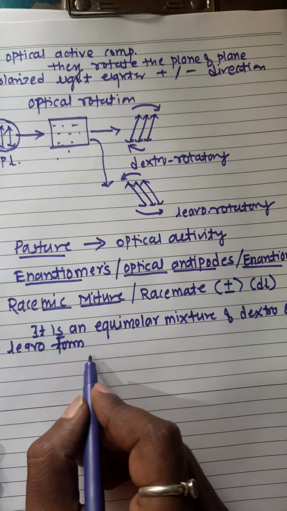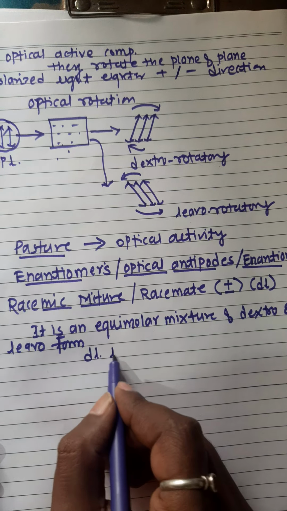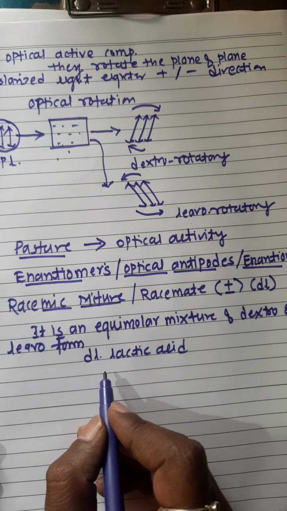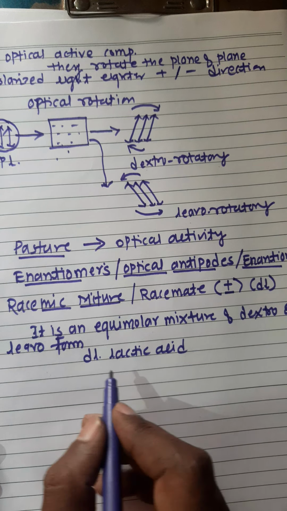It makes DL lactic acid. When equal quantity of D glucose and equal quantity of L glucose are kept, then it is DL glucose.